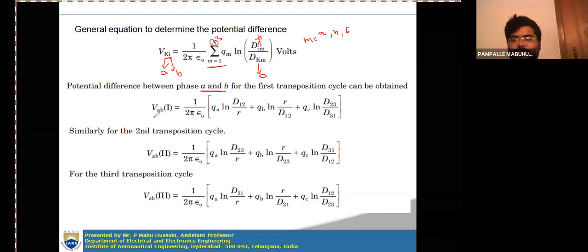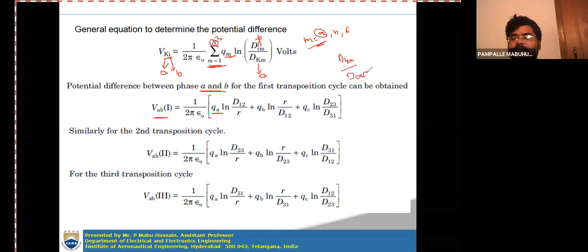So now in the first section, you write the potential difference expression from the general equation. You can write it as 1 by 2 pi epsilon naught into, first, M is equal to A. If you substitute M is equal to A, then this QM will become QA ln dBA by dAA.